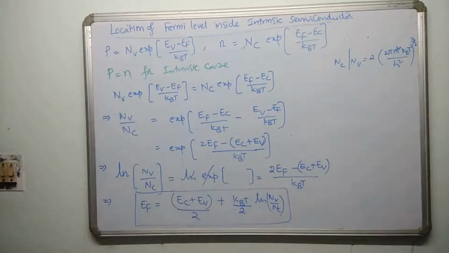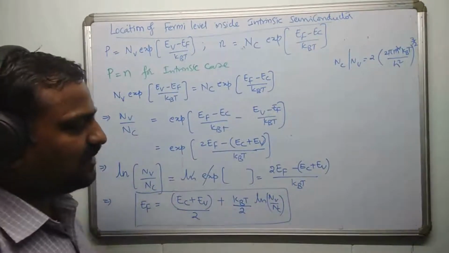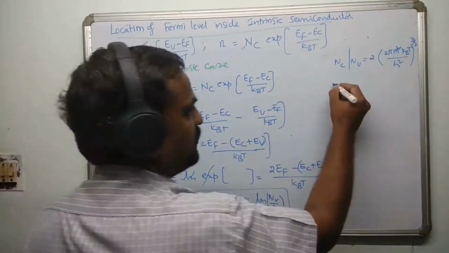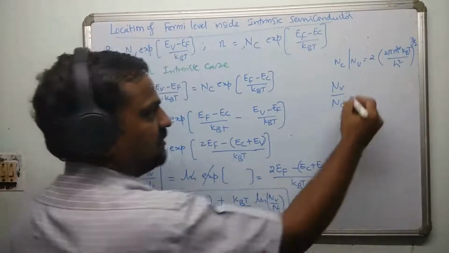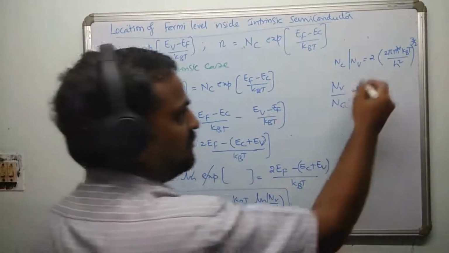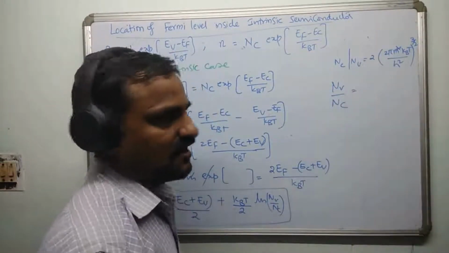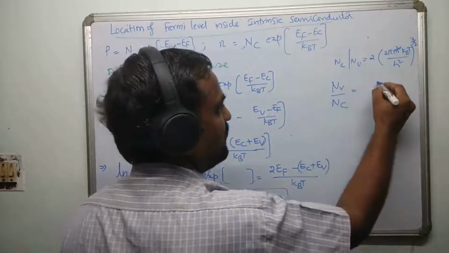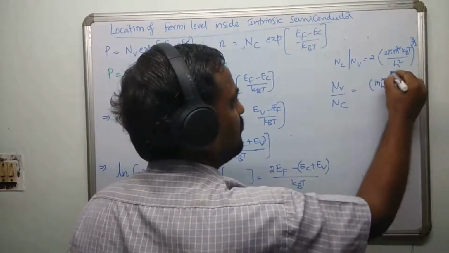You can also express this in terms of mh star and me star. See, instead of writing Nv by Nc, we want this. So Nv by Nc, what is that? Both Nv and Nc have the same terms except this mh star and me star. So what you can do is, in place of Nv, you retain mh star whole power 3 by 2.